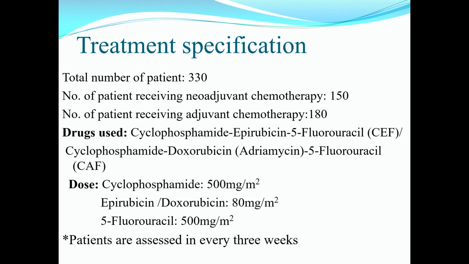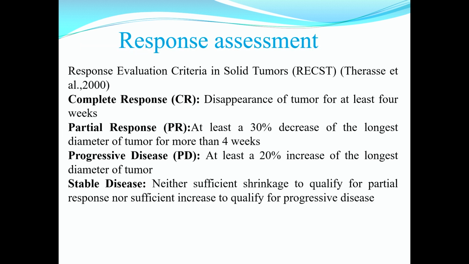Today's study is a part of a larger study, and in the initial study we recruited 330 patients. Then it increased to more than 1,000. Treatment response was evaluated on the basis of RECIST criteria, which was published more than 2 decades ago.